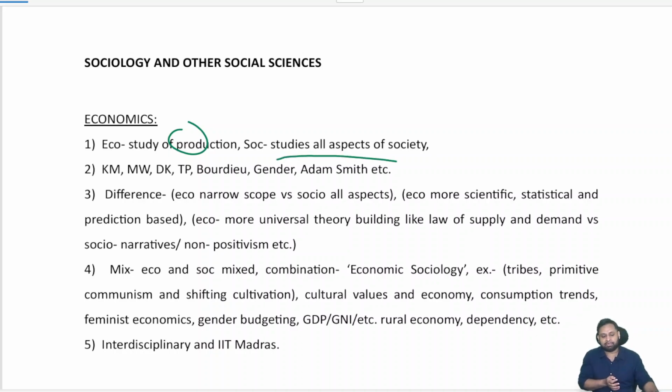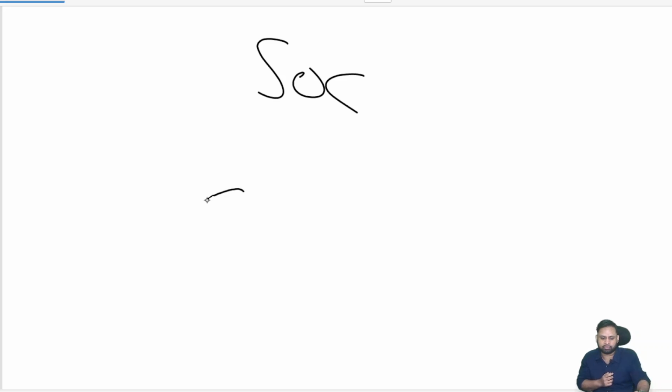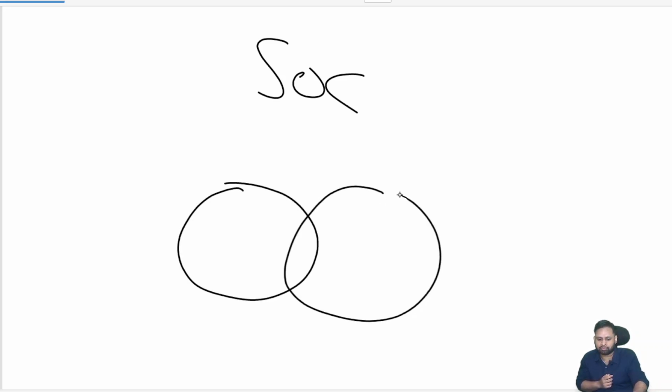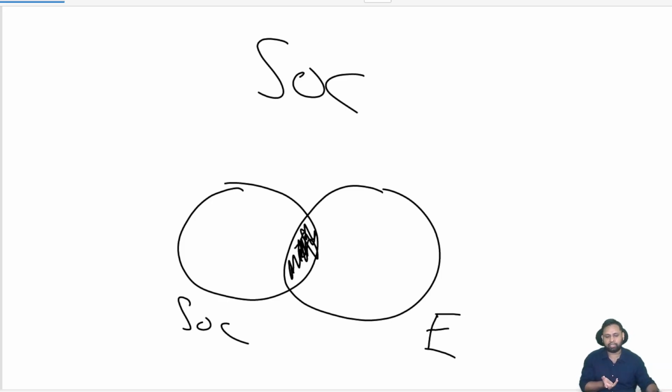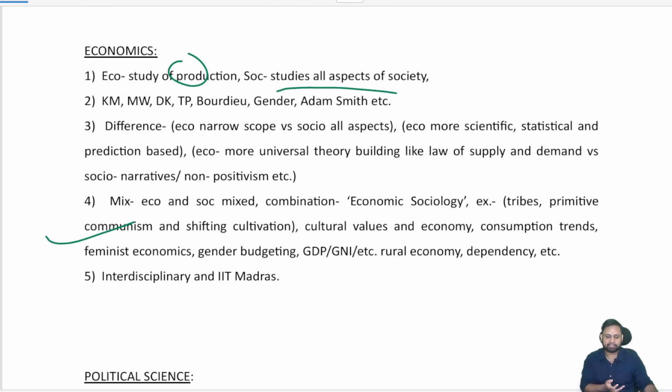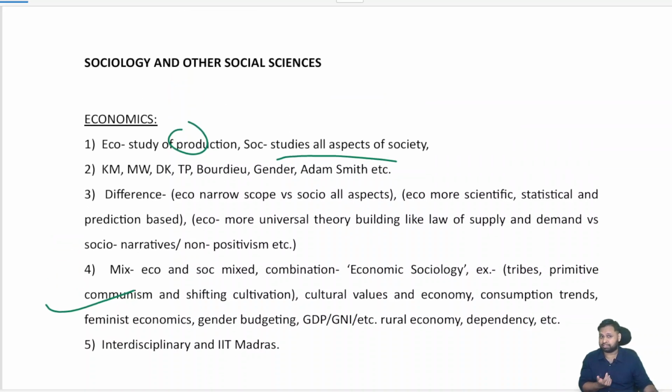Now we try to bring some connections between sociology and economics, or any subject. When you talk about sociology and economics, or psychology, or political science, we take these subjects and try to bring some common points and similarities. We'll discuss in detail in our lectures. So when you take sociology and economics, how can we find some similarities?